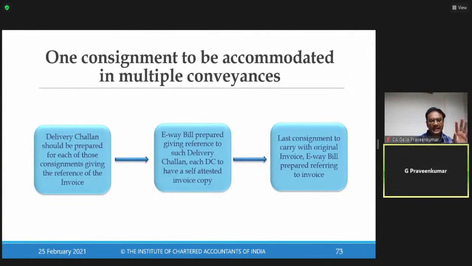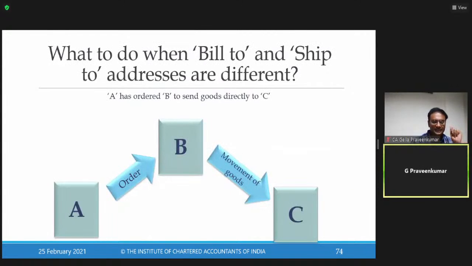A delivery challan should be prepared for each consignment, giving reference to the document which is prepared. And when there are multiple consignments, for example Hindustan Aeronautics Limited to ISRO, every consignment should have an e-way bill. This point we have already discussed.